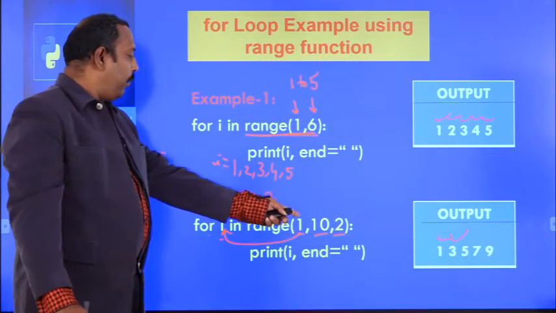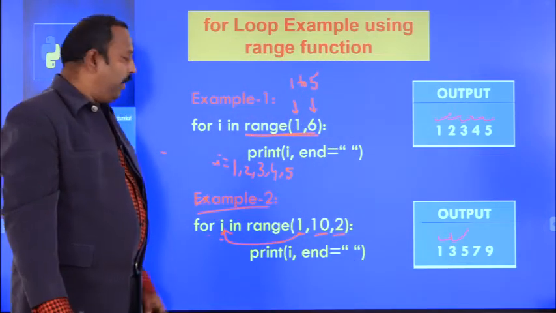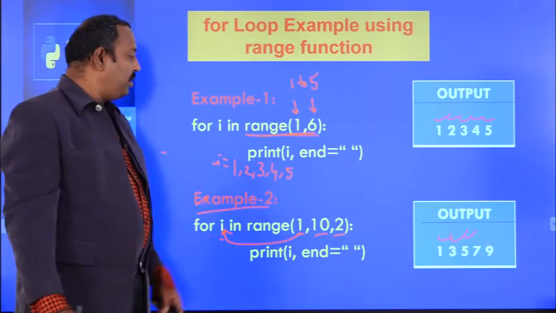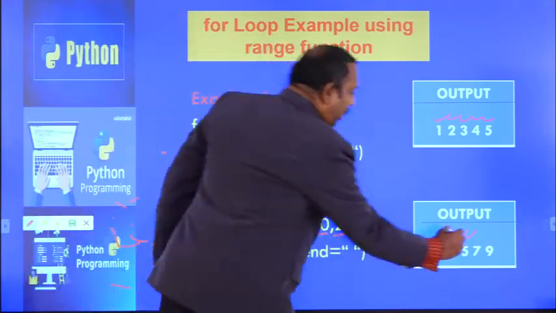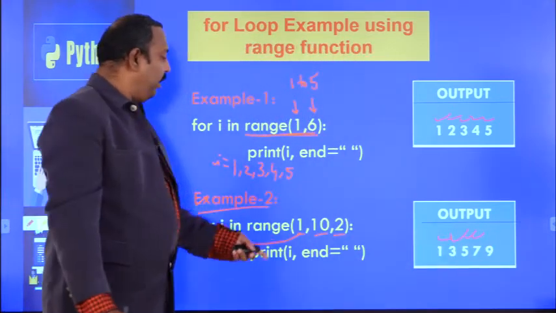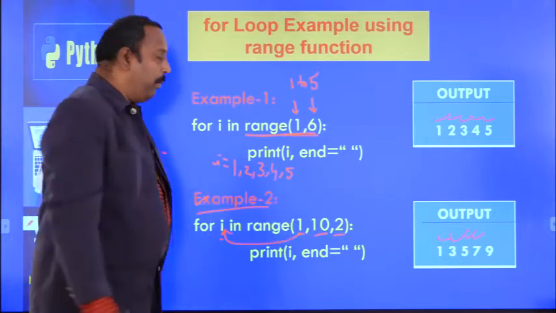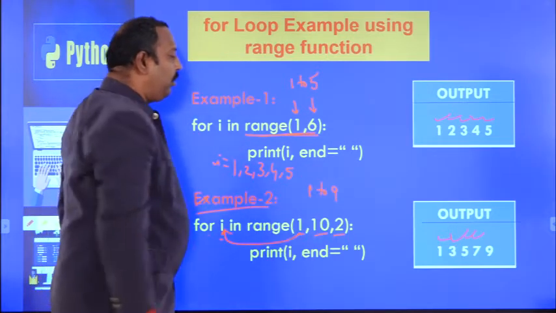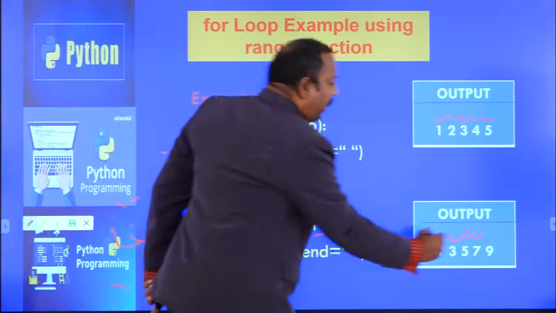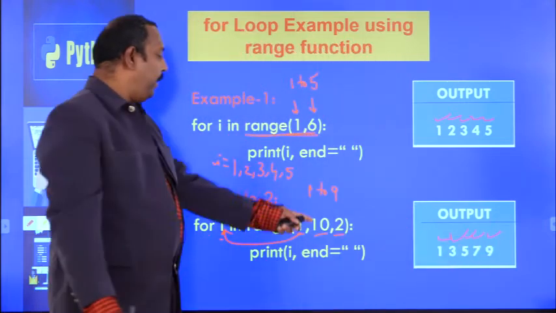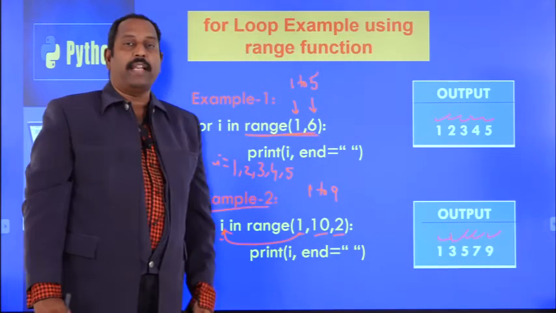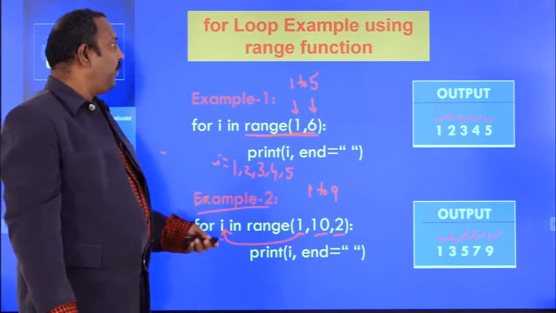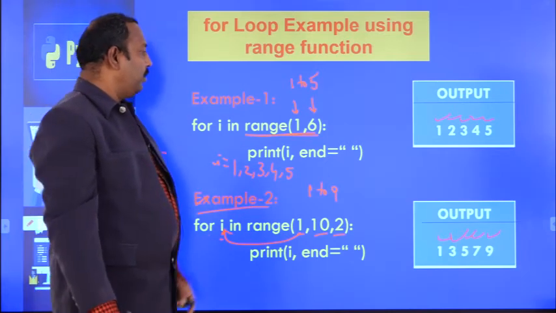Again step value 2, 3 plus 2 is 5, and 5 will be printed. 5 plus 2 is 7, so 7 is the next value. And 7 plus 2 is 9. 9 is the last value, because range 1, 10 means 1 to 9 only, so 9 is included. 9 plus 2 is 11, and 11 is not in the range, so come out of the for loop. So this is the execution of for loops using range functions.